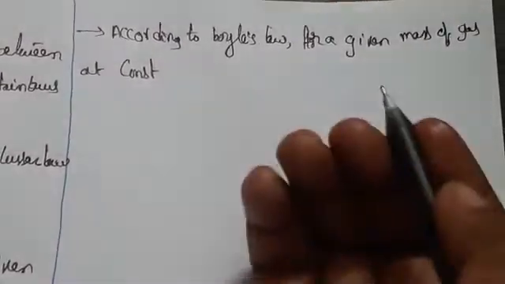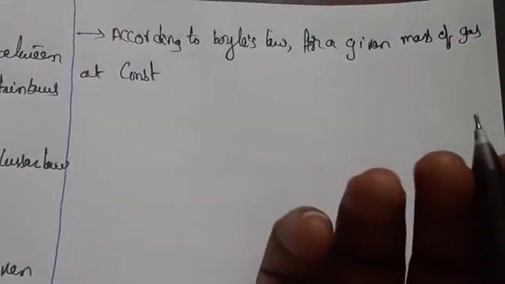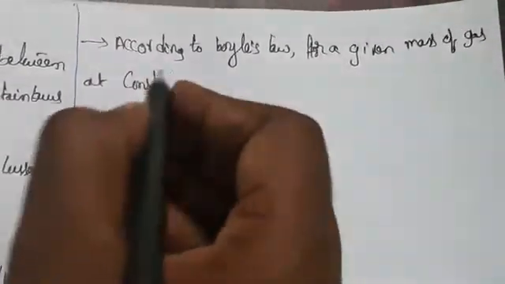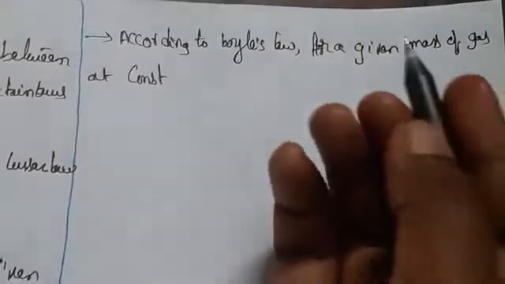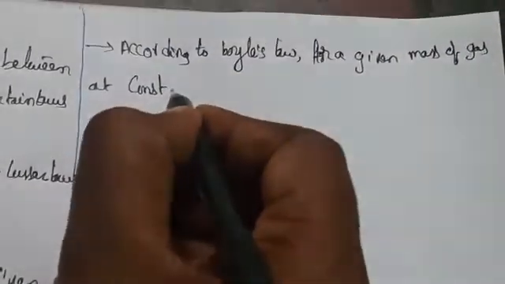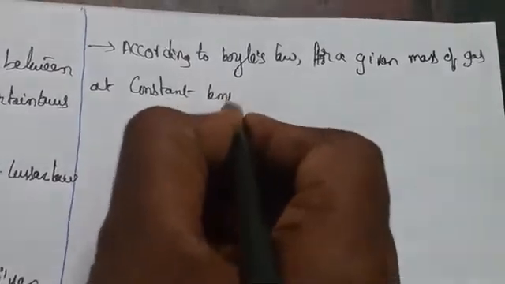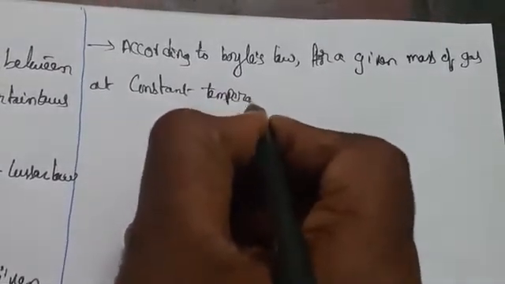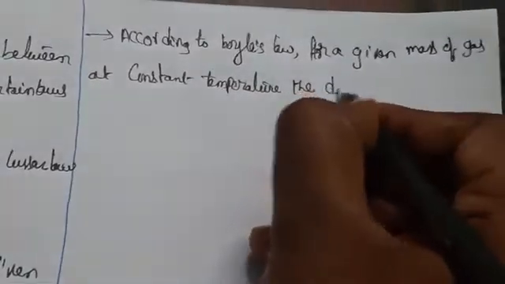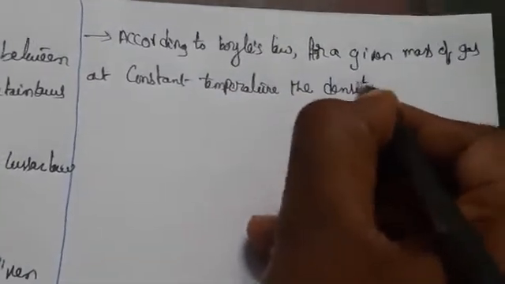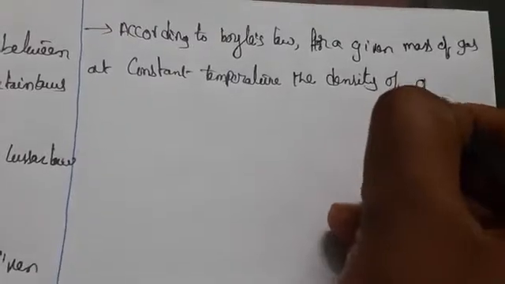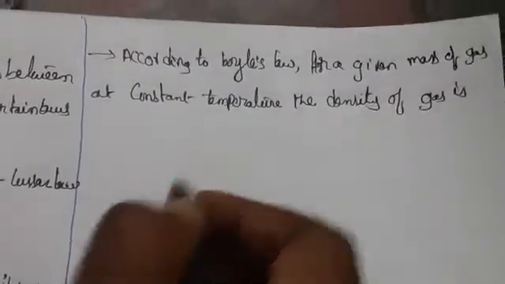We can also speak about density. Volume is mass per density. So according to Boyle's law, for a given mass of gas at constant temperature, the density of the gas is proportional to pressure.